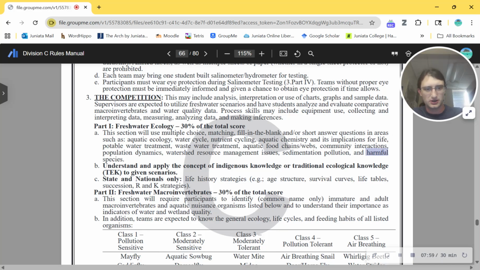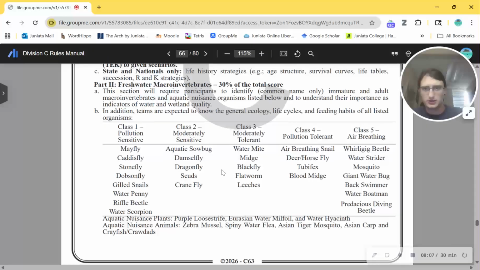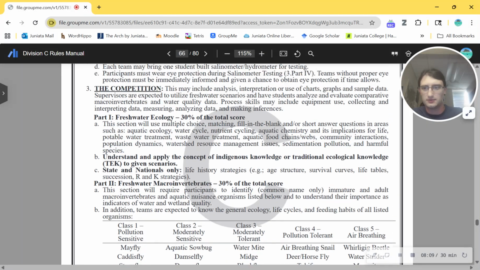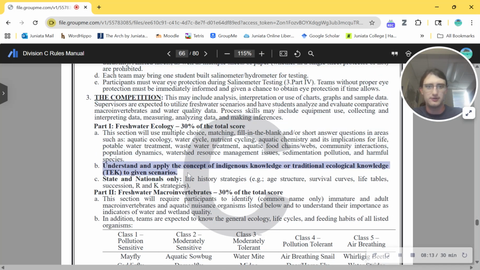So that's interesting. Harmful species, this sort of stuff was in section 3. Well, okay, section 3 is water monitoring. Never mind. So this makes sense. So I love this part. This was in Green Generation. This is awesome. Understand and apply the concepts of indigenous knowledge or traditional ecological knowledge to given scenarios. That's awesome.